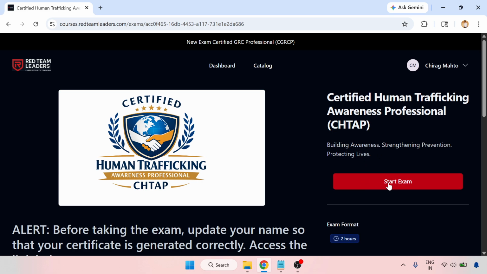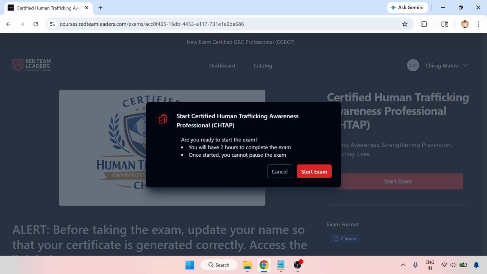Now you will get a start exam button. Click on start exam and you are ready for the exam. You have 2 hours to complete this exam. Once started, you cannot pause this exam. So you can go through this.